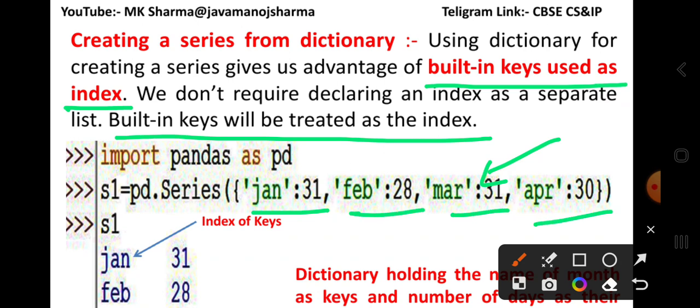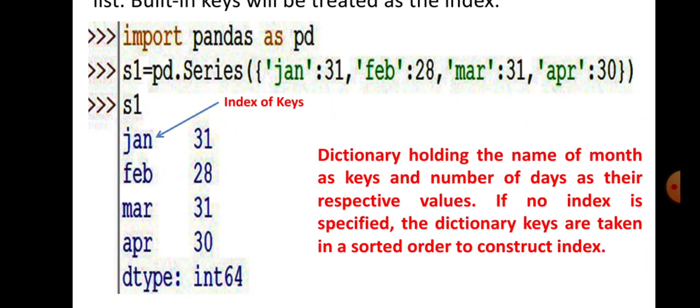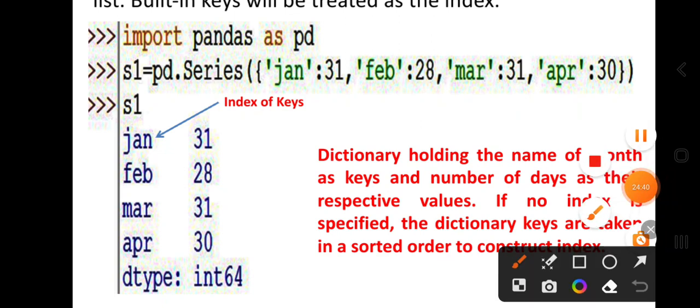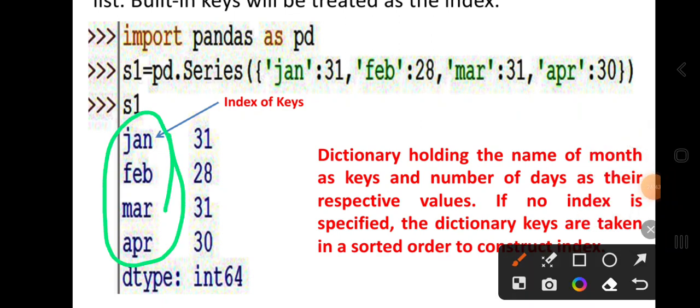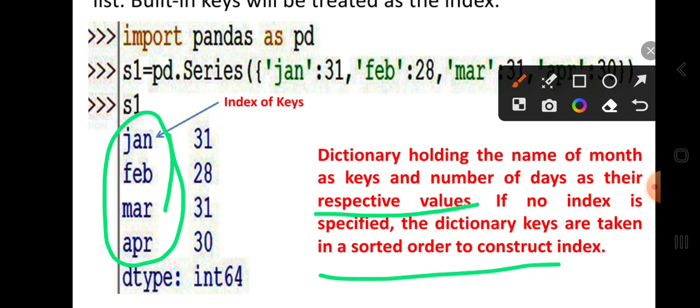The dictionary elements are the names of months and their number of days. You can see that you do not pass any value for index, but the keys of the dictionary are automatically taken as the index. The dictionary holds the name of the month as key and the number of days as the respective value. If no index is specified, the dictionary keys are taken in sorted order to construct the index.